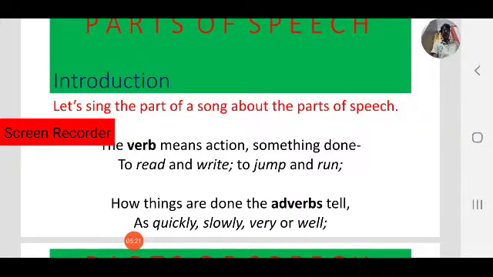The verb means action, something done, to read and write, to jump and run. How things are done, the adverbs tell, as quickly, slowly, very or well.